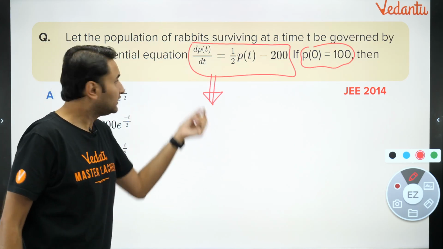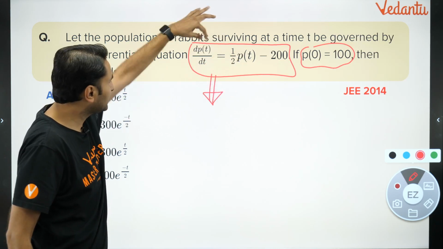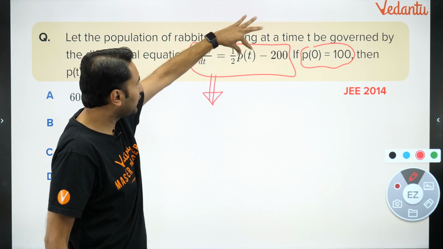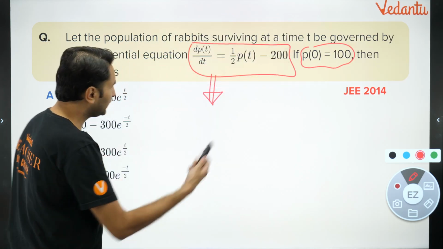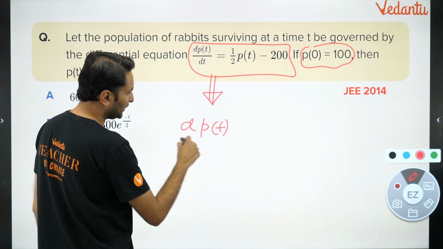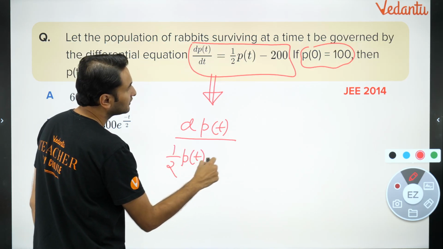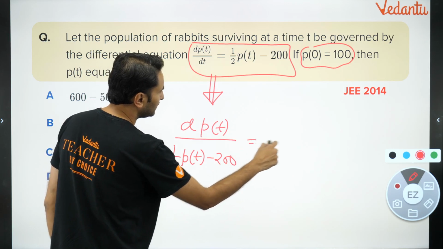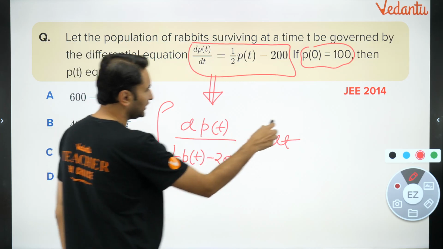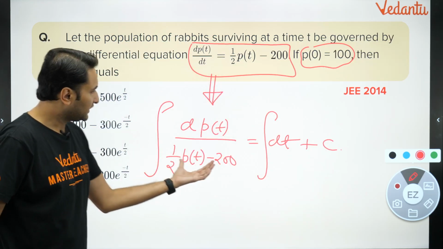It is variable separable. There is d of p(t) and there is p(t), same variable. You can think of it as y. dy by dt is equal to half y minus 200, right? So variable can be separated. dp upon half p minus 200 is equal to dt. The variable got separated. You can easily integrate. Very simple. This is a JEE 2014 problem. Pretty simple. It will get integrated.